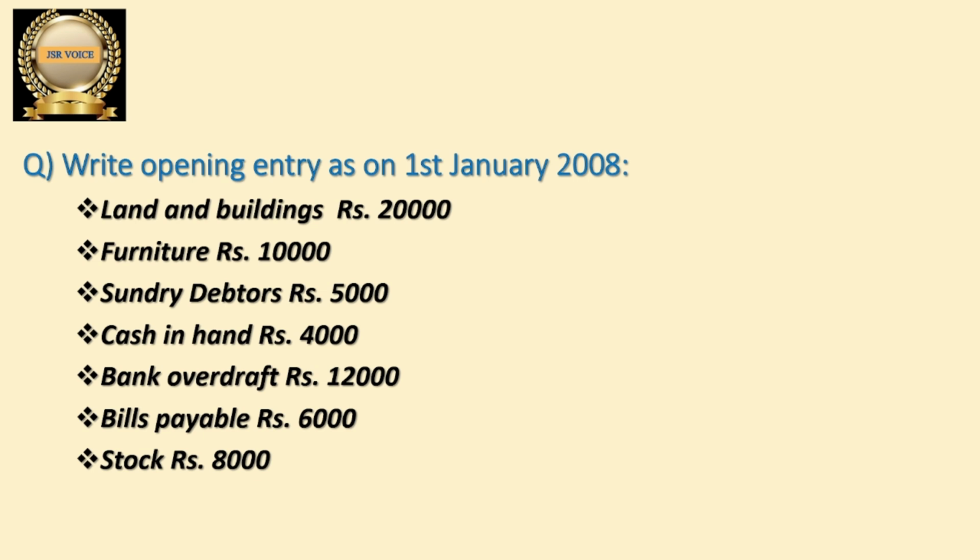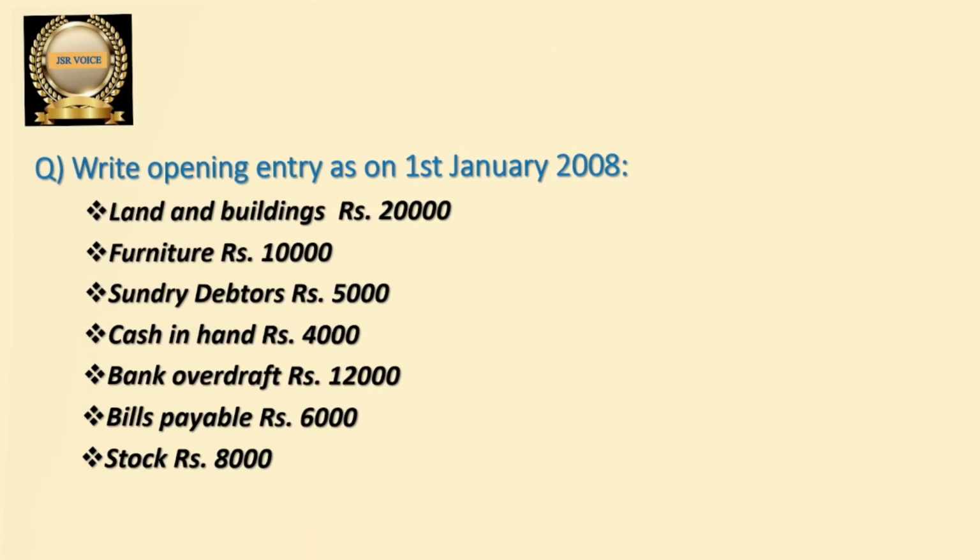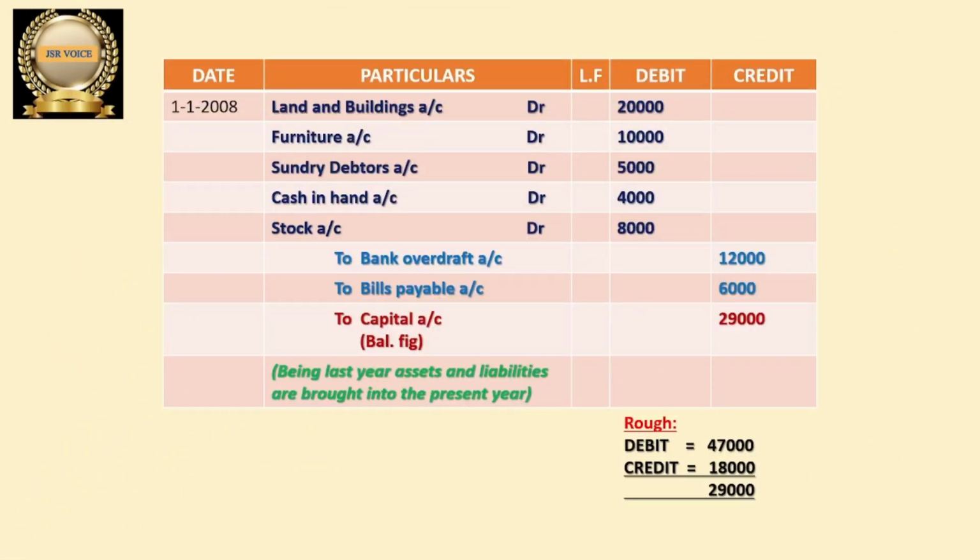So let us discuss how to write the opening entry now for all these items. So this is the format for writing the opening entry. We have to draw columns like this. Date column first, next particulars column, LF column, LF means ledger folio, next debit and credit. So debit amount column, credit amount column. These are the columns, the format for writing the opening entry.